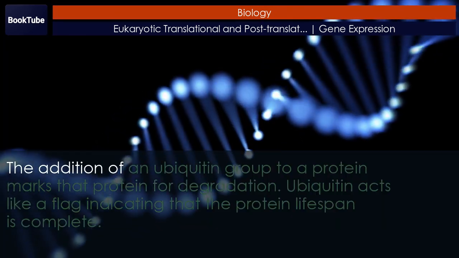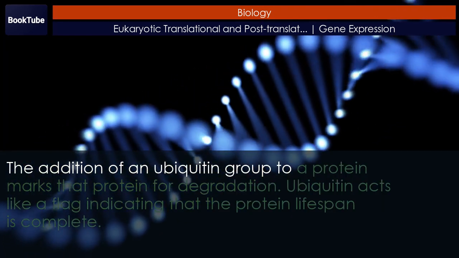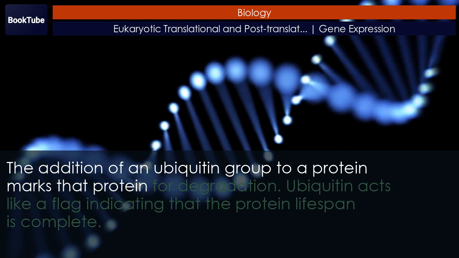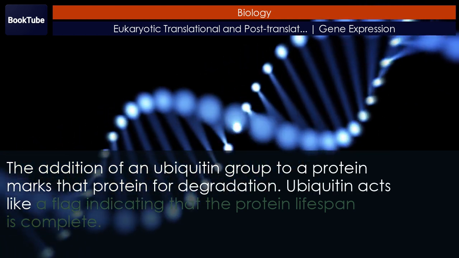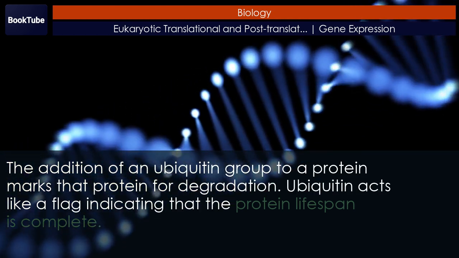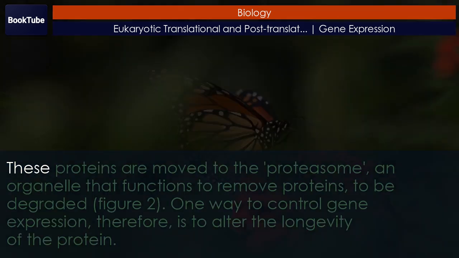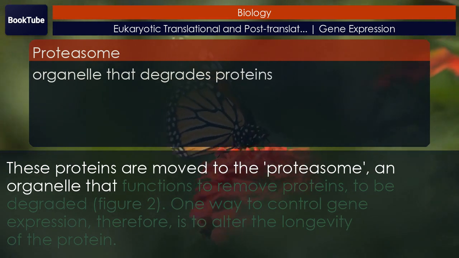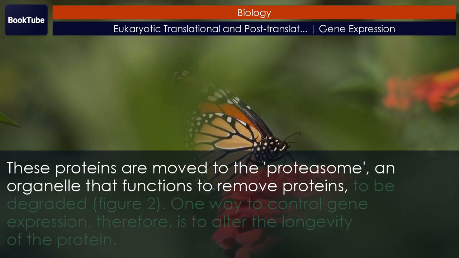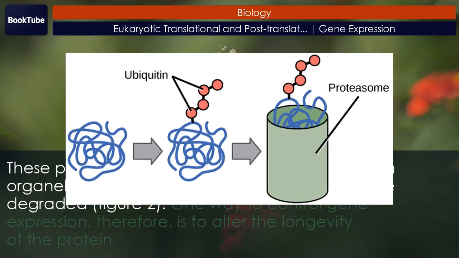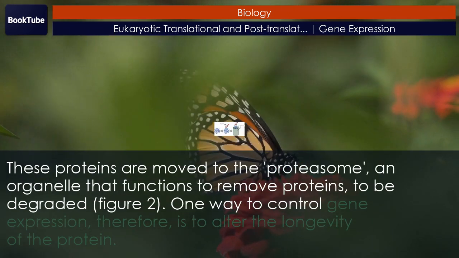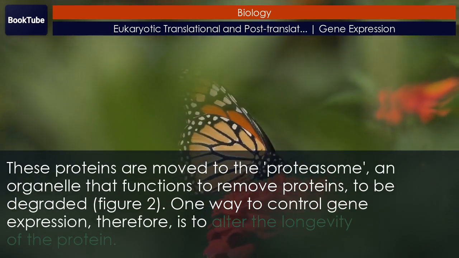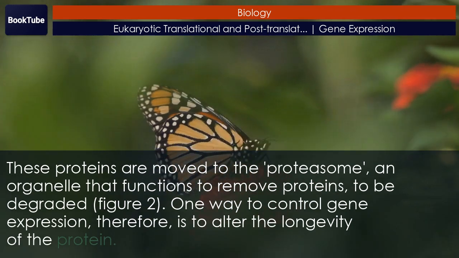The addition of a ubiquitin group to a protein marks that protein for degradation. Ubiquitin acts like a flag indicating that the protein lifespan is complete. These proteins are moved to the proteasome, an organelle that functions to remove proteins to be degraded. Figure 2. One way to control gene expression, therefore, is to alter the longevity of the protein.